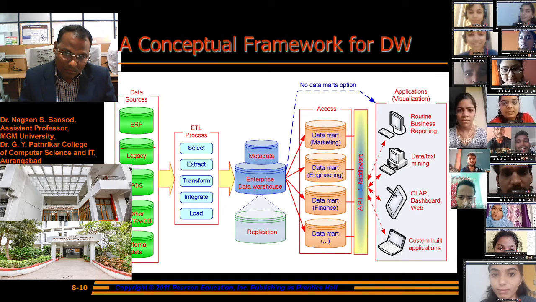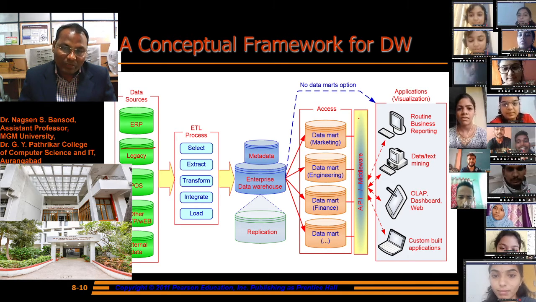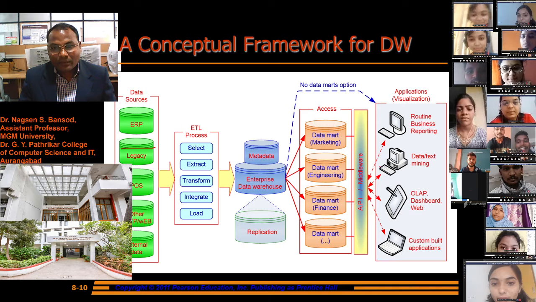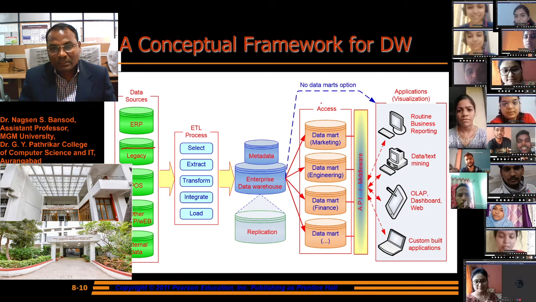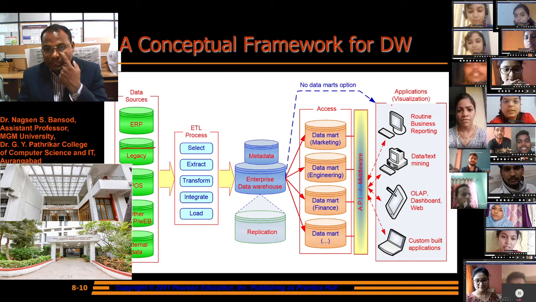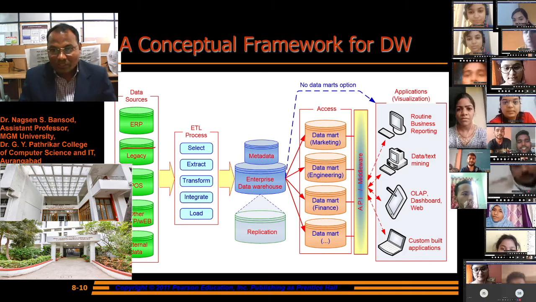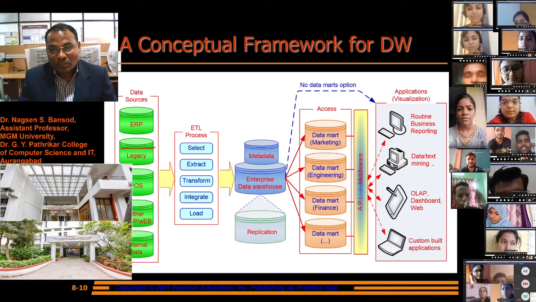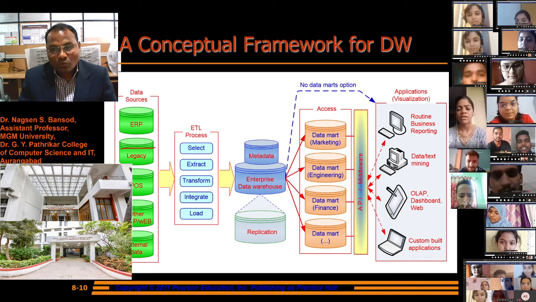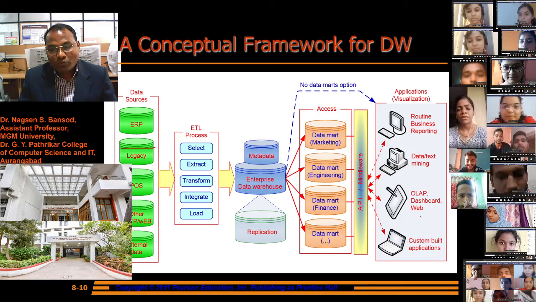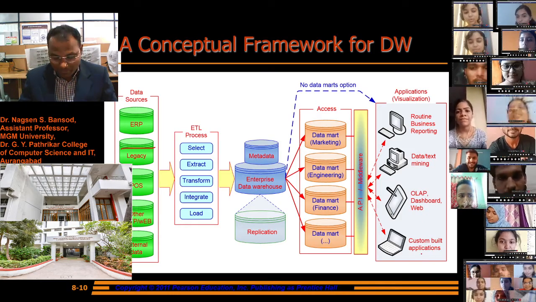API, middleware, and after that there are the no data mart options. Then application visualization: routine business reports, data and text mining, OLAP, dashboards, web, and custom-built applications.